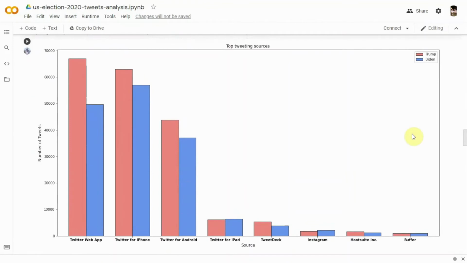We can see that the Twitter web app, Twitter for iPhone, and Twitter for Android are by far the most preferred sources. Now, Kshitij will continue.